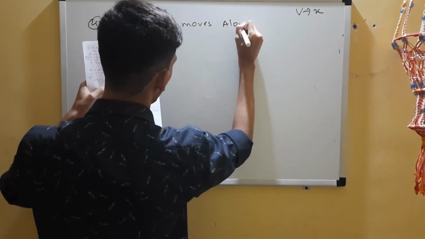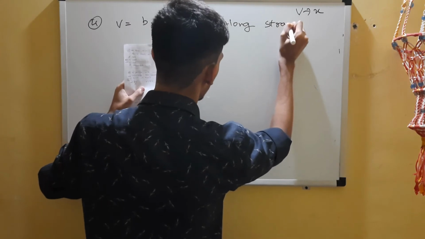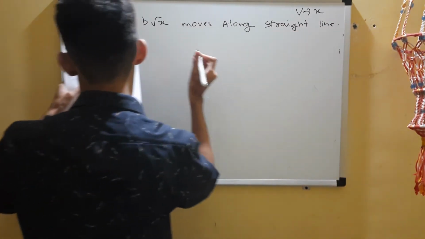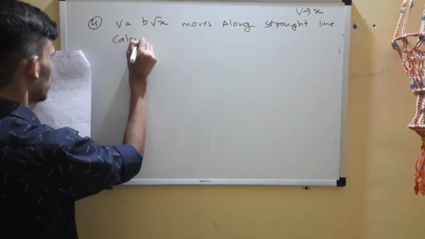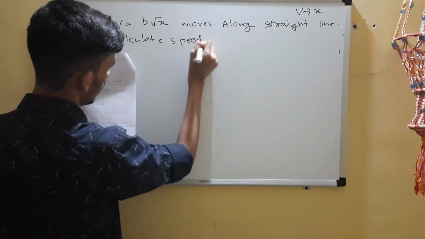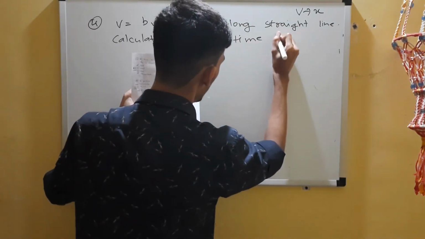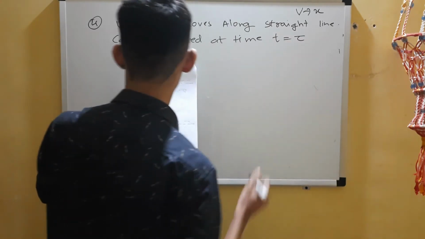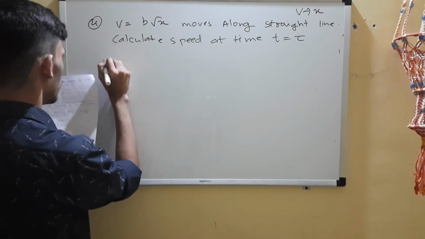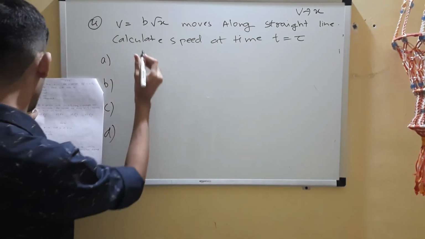So there is a particle with this velocity which moves along a straight line, motion in 1D. So calculate the speed, the same thing, speed at time t equals tau. Okay, so A, B, C, D. So it is the same thing.